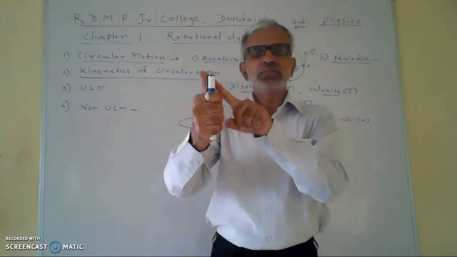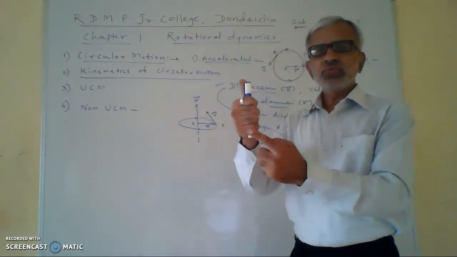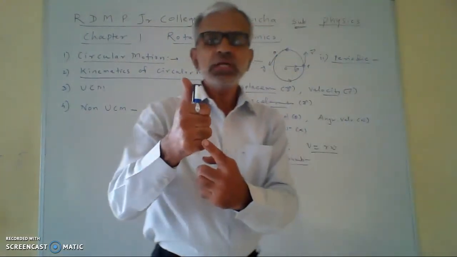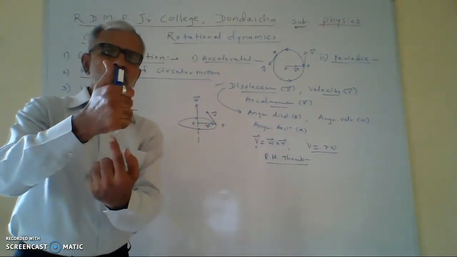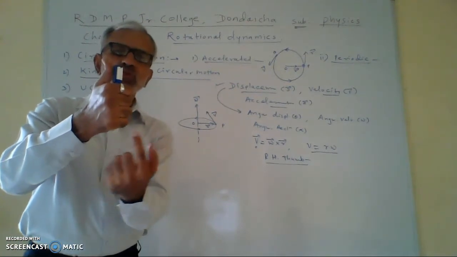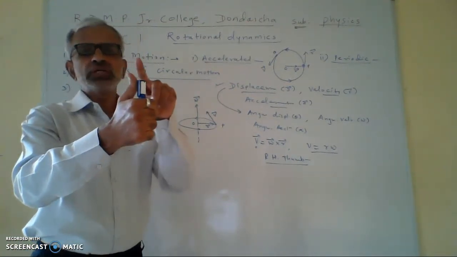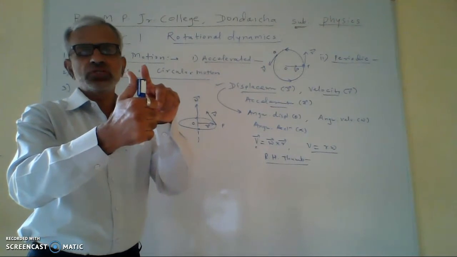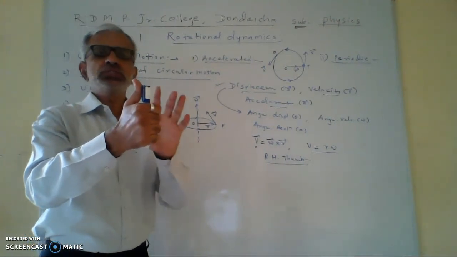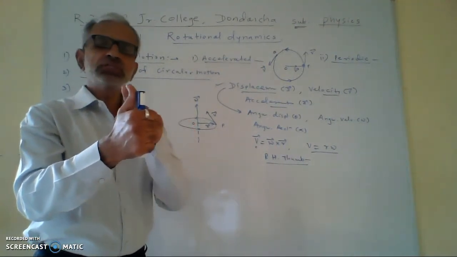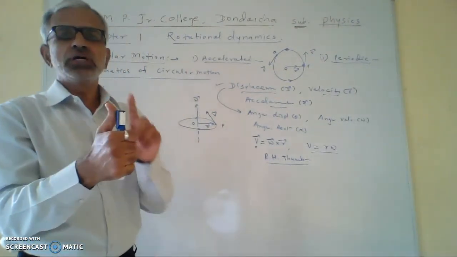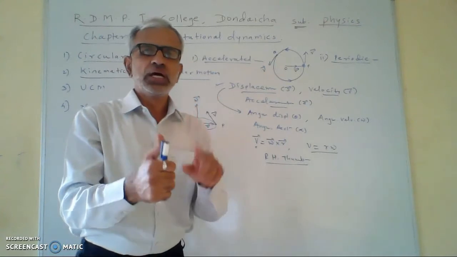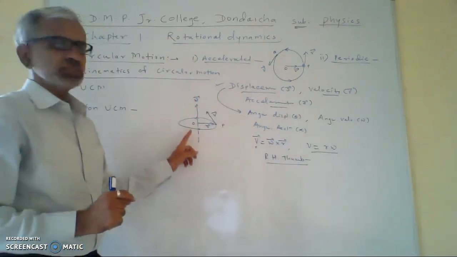If you imagine like this, and if the curved finger shows the motion, the circular motion, then the thumb shows the direction of the angular velocity. So this is called the right hand thumb rule. This right hand thumb rule gives the direction of the angular velocity omega, and it is shown in this diagram.